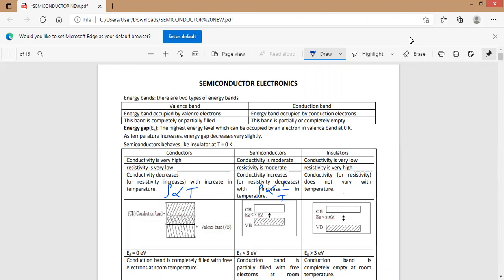In case of semiconductors, the valency band and conduction band are separated by a small energy gap, that is less than 3 electron volt. In case of insulators, the energy gap is large, greater than 3 electron volt.